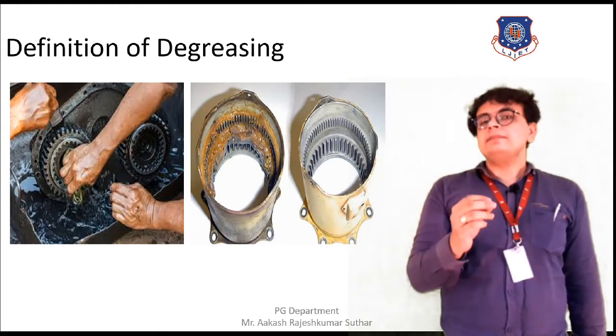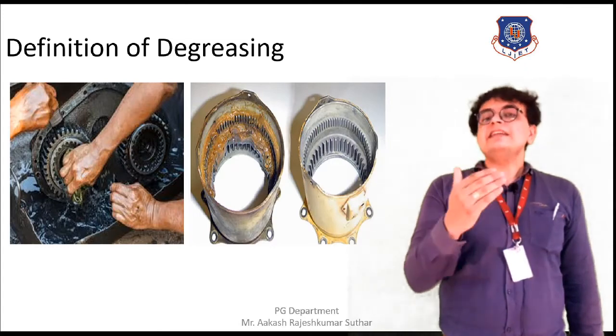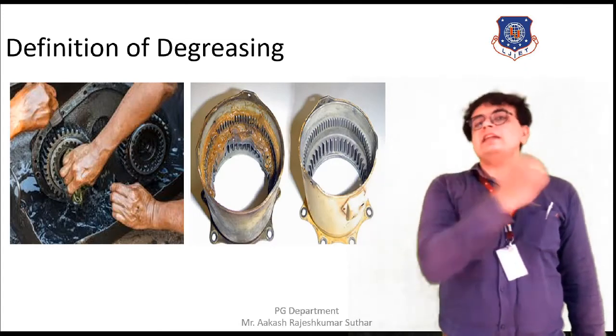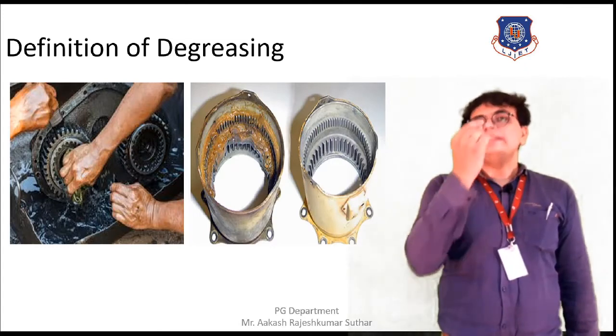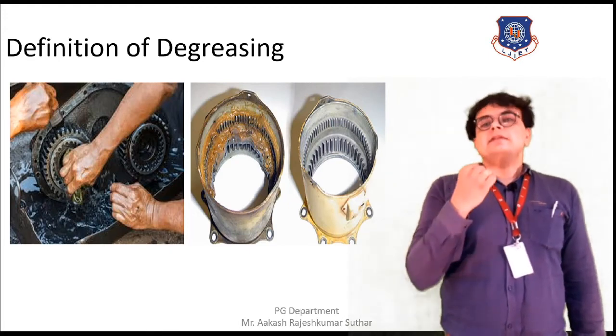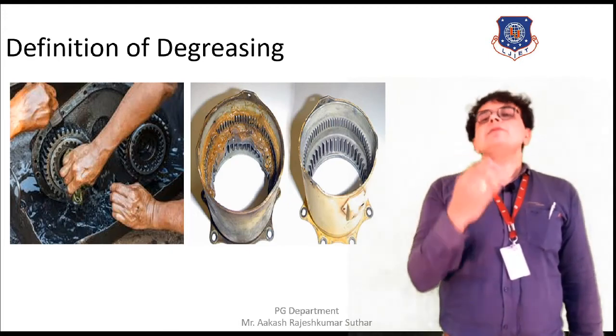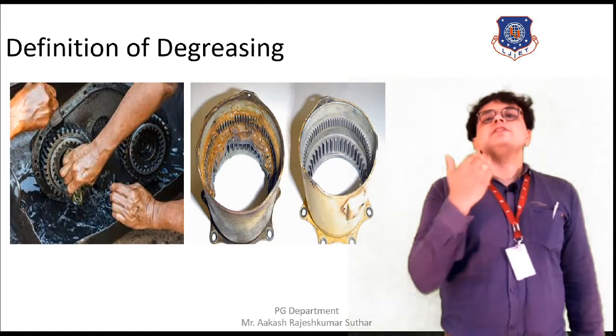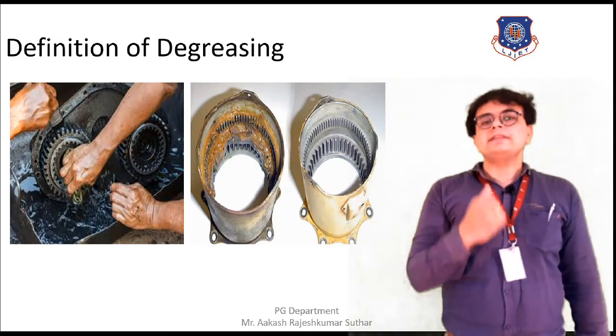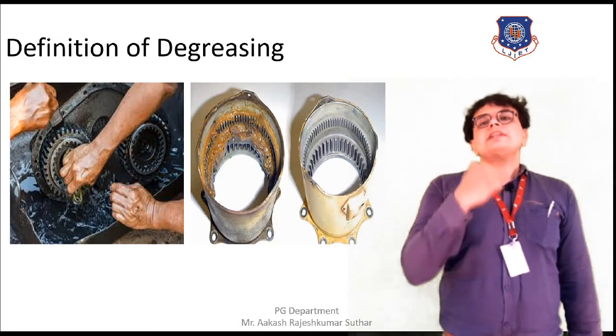If the surface is clean, then we can get to know whether there are any faults or cracks. It can only be seen once the surface is properly cleaned, and for that purpose we are using degreasing.